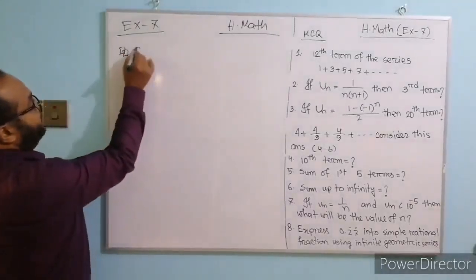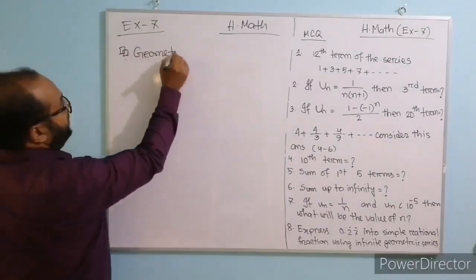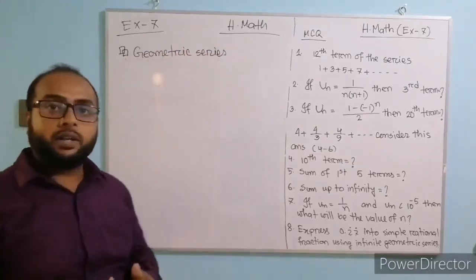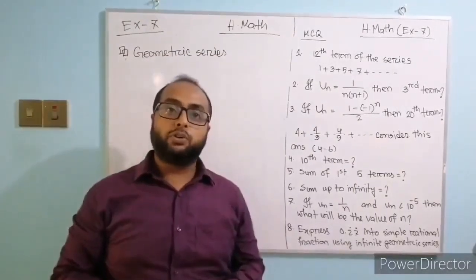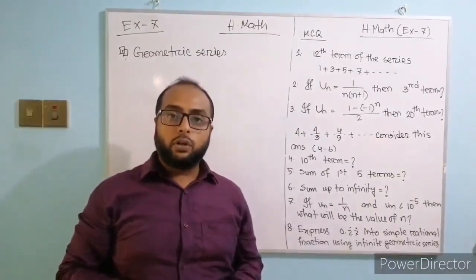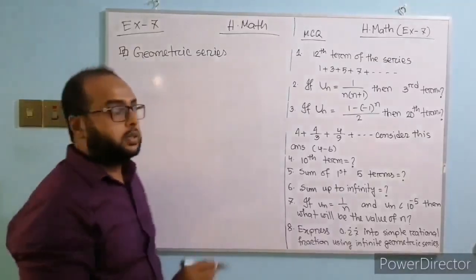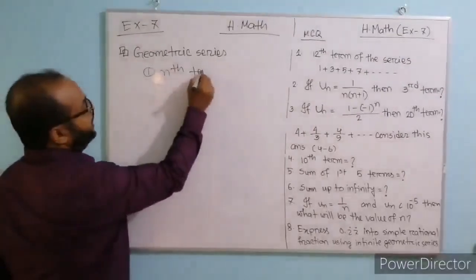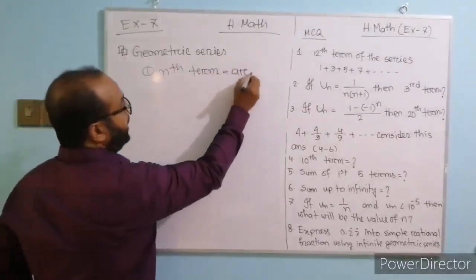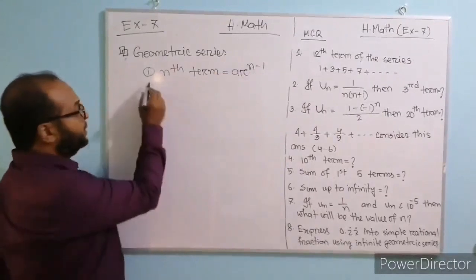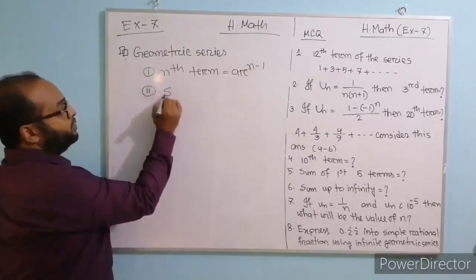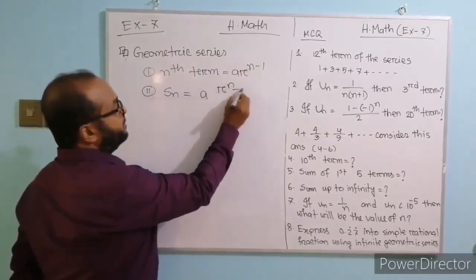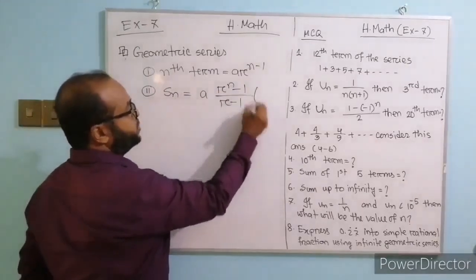Geometric series. A series which has a common ratio is called a geometric series. The formulas of geometric series: number 1, nth term equals a r to the power n minus 1. Number 2, sum of first n terms, Sn equals a times r to the power n minus 1 divided by r minus 1,